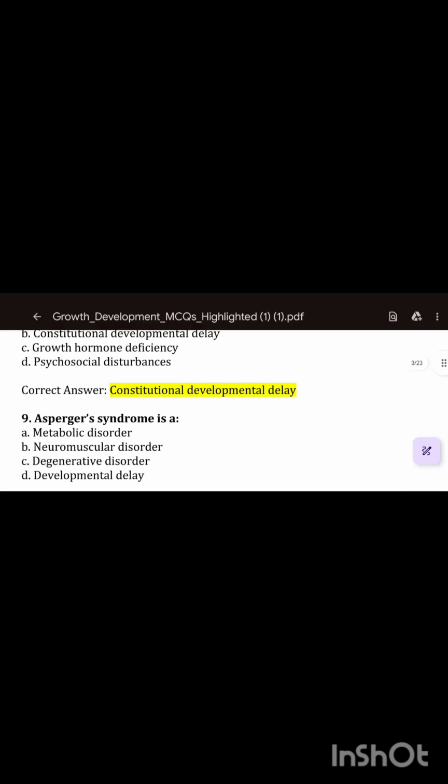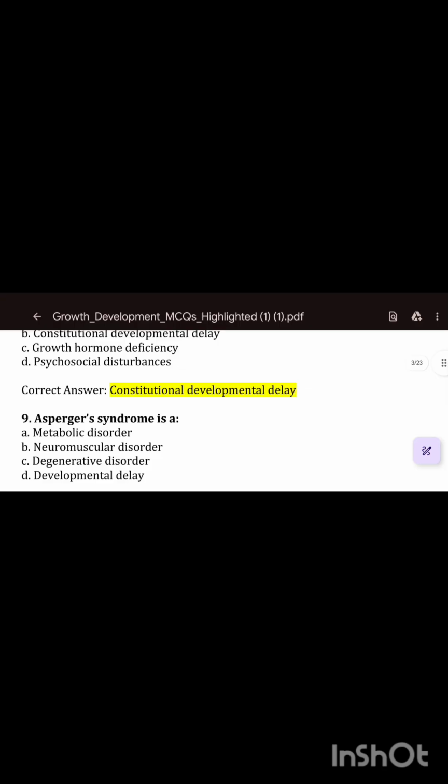So next comes the question number 9. Asperger's syndrome is: option A, metabolic disorder; option B, neuromuscular disorder; option C, degenerative disorder; option D, developmental delay disorder. So option D is the correct answer.